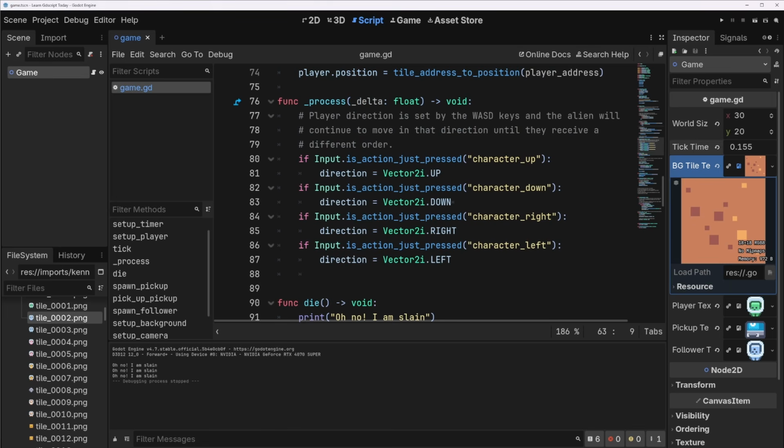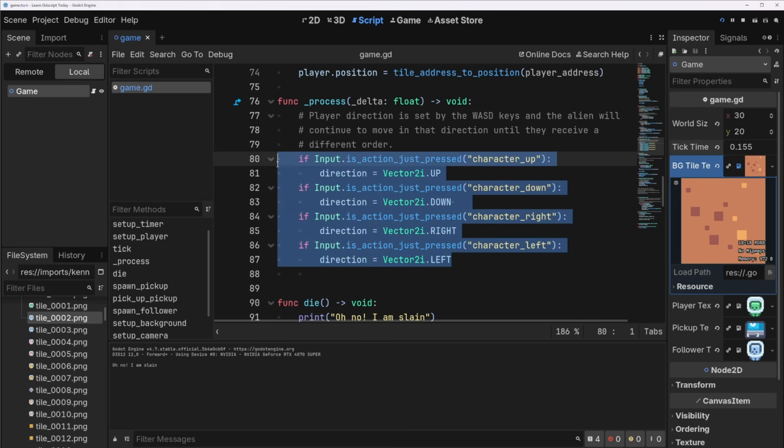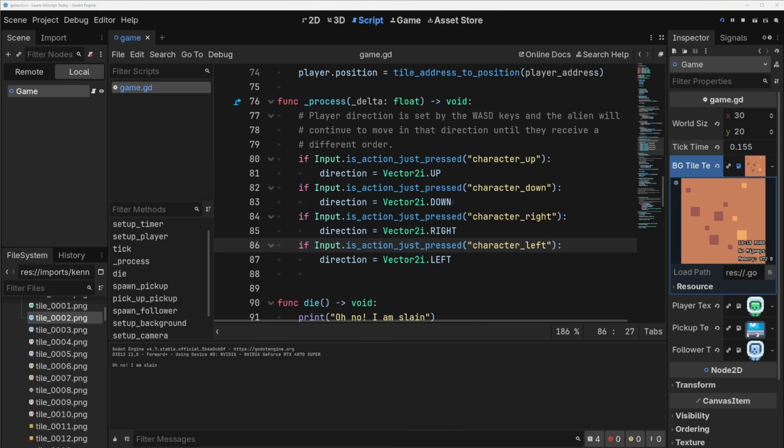So one little fix here. Notice that it's really annoying that when you're playing and you have one follower and you're going right and you just press left, you instantly die. We don't want that to be allowed. So we want to actually do a check in here, probably to not let people choose the opposite direction. So why don't you try to solve that?